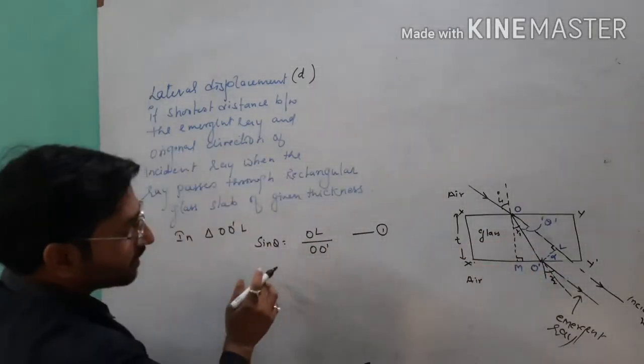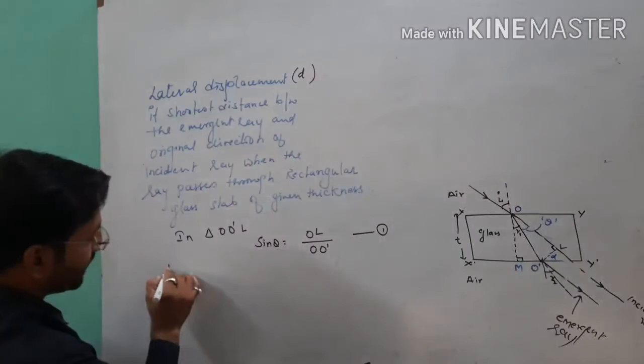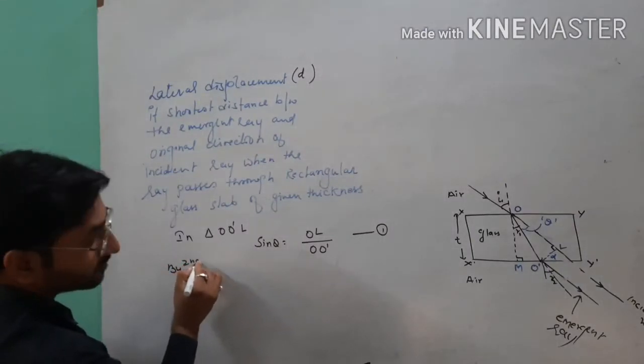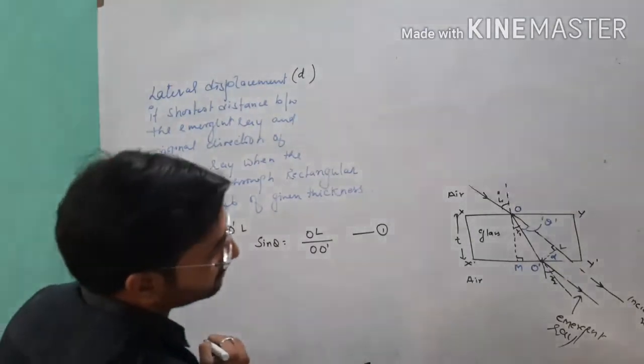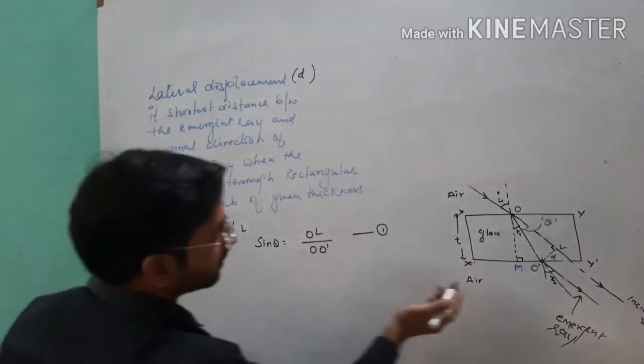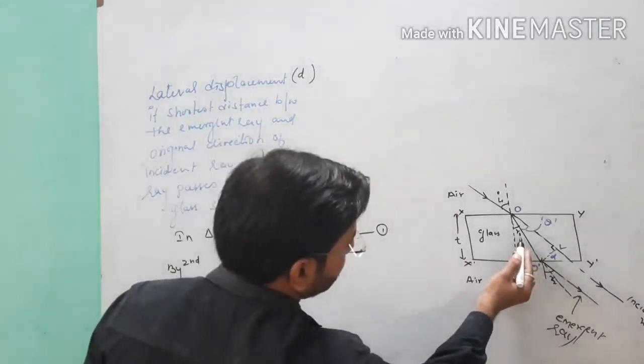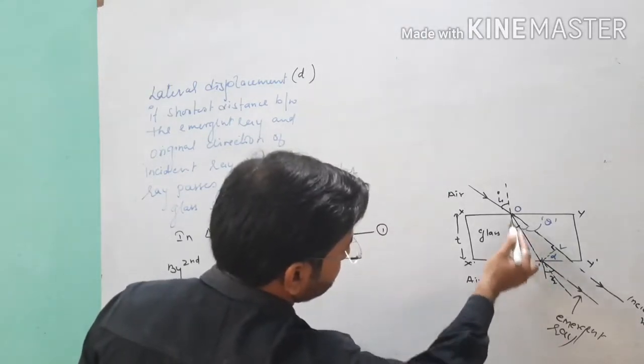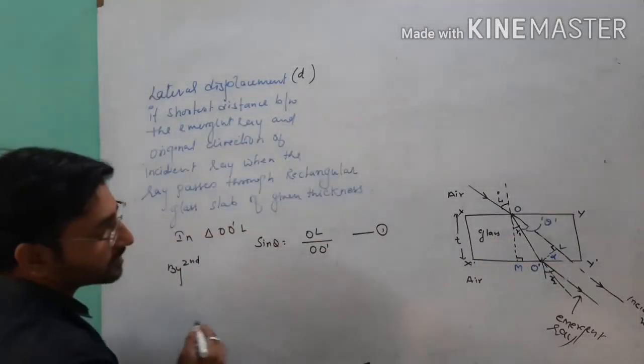After that, here if I use the second law, we know that sin i over sin r is equal to mu. So here I will use the same for this condition.